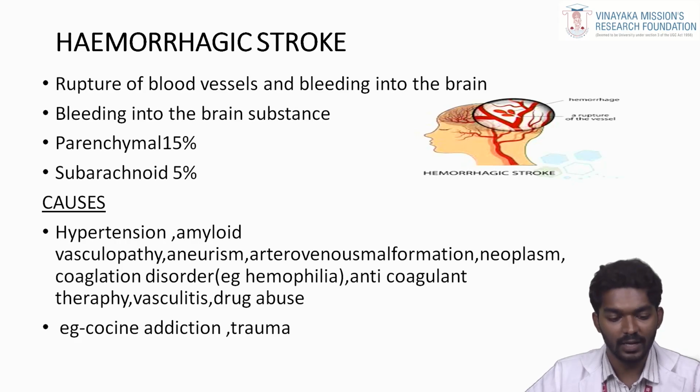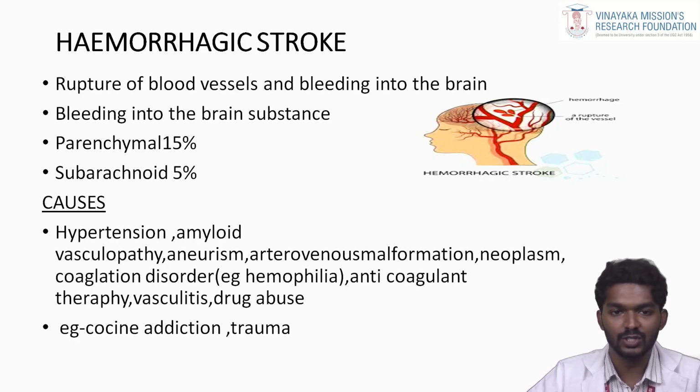Parenchyma means the outer covering or surface of the brain. Subarachnoid space: a subarachnoid hemorrhage is bleeding in the covering of the brain between the arachnoid and pia mater. Parenchymal hemorrhage accounts for about 15% of hemorrhagic strokes, and subarachnoid hemorrhage accounts for about 5%.